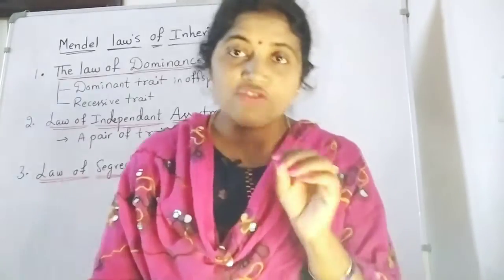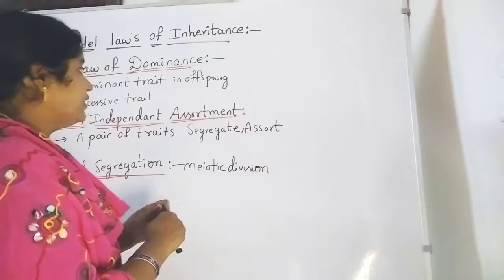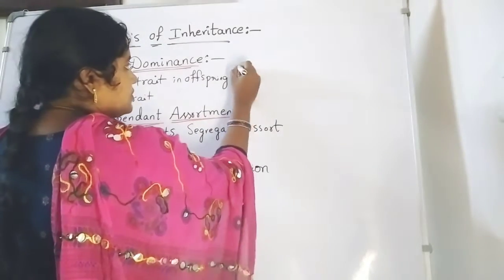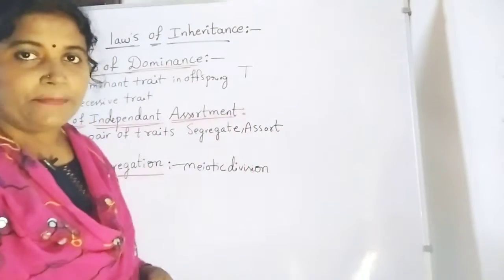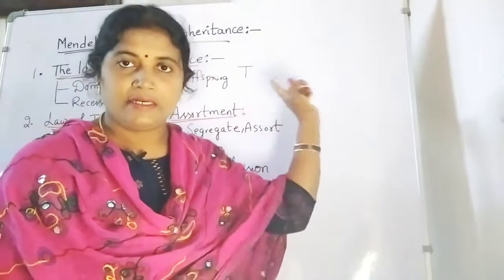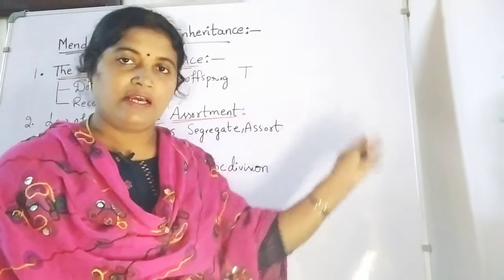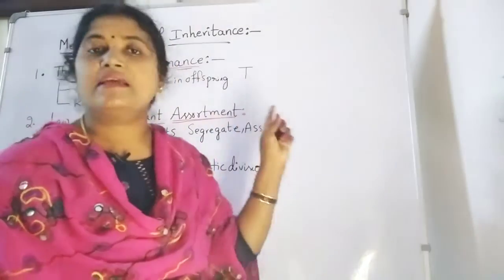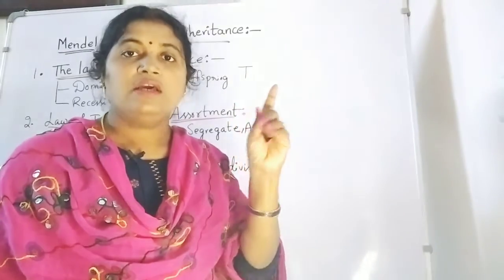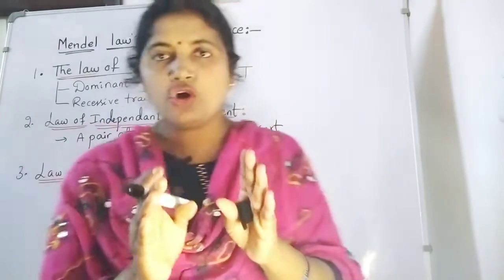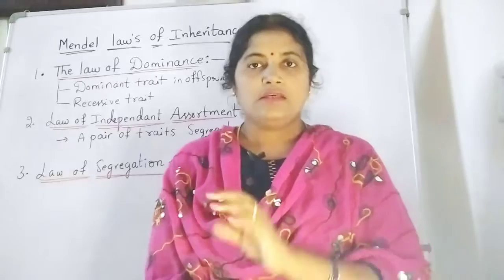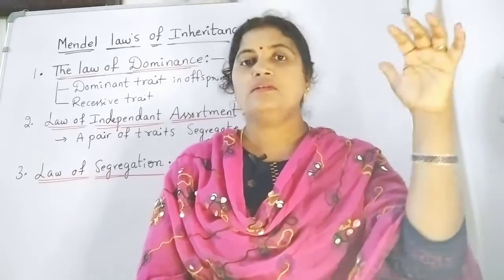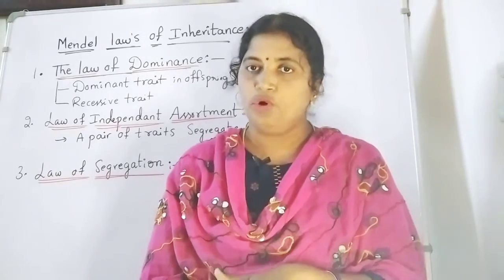Here these dominant characters or dominant traits we always express with a capital letter: capital T, capital R, capital Y. Here T indicates tallness. When we talk about the height of the plant, one character will be tallness and one character will be dwarfness.